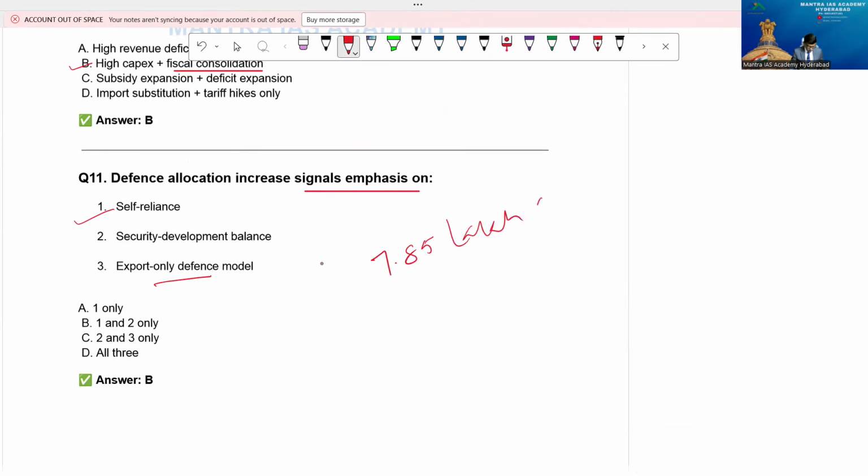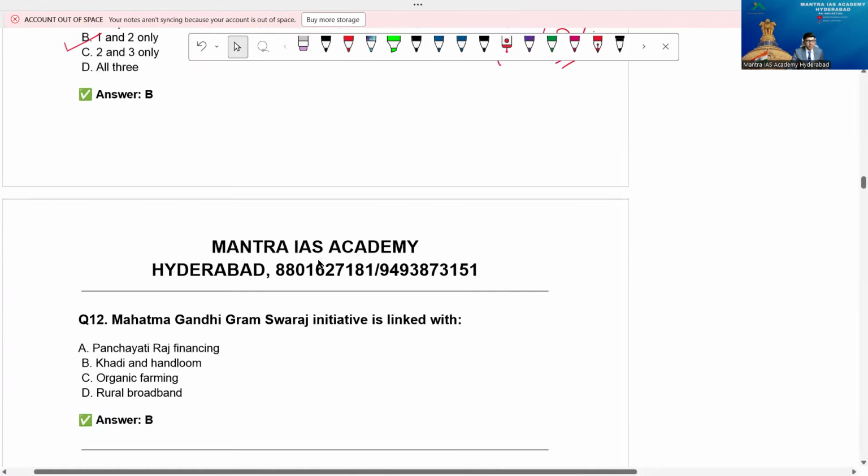Even the defense budget, for the very first time at the highest level, I told you, 7.85 lakh crore it is. Remember, this is rupees 7.85 lakh crore allocated. It's 2% of GDP, remember. And if you take total central expenditure, it is 14.67% of central expenditure. That's a very big development. So now the option is 1 and 2, right? So B is the right answer.